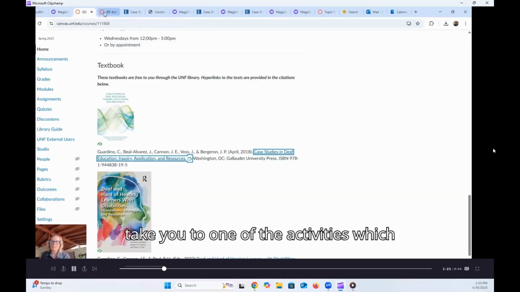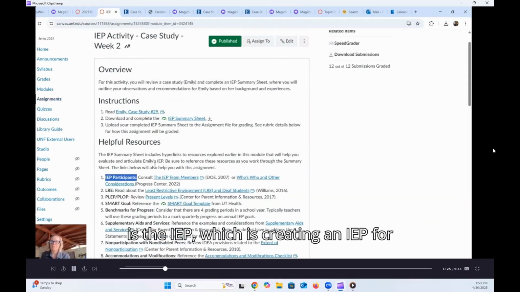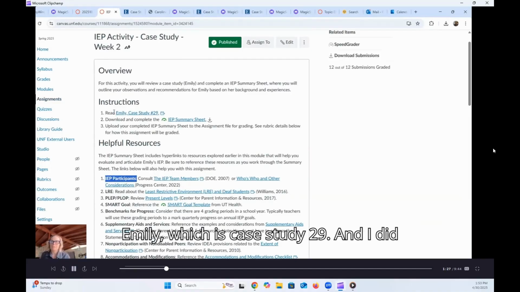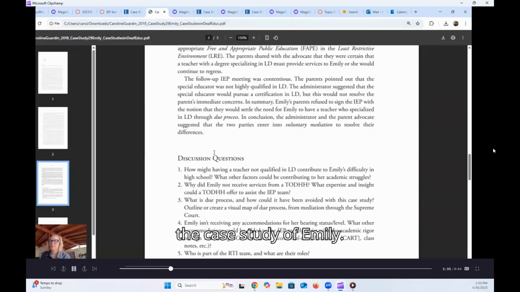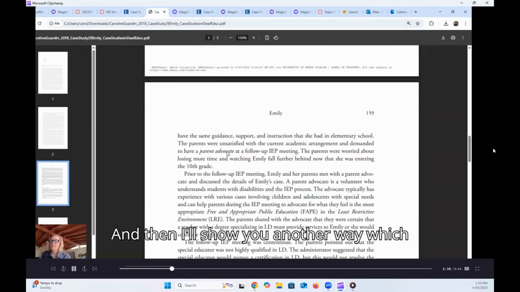I use these textbooks, which are free through the library, and I use this case study book. I'm going to take you to one of the activities, which is creating an IEP for Emily, case study 29. I did this two ways. The first way was to download the case study of Emily. Then I'll show you another way, which was just to copy and paste.